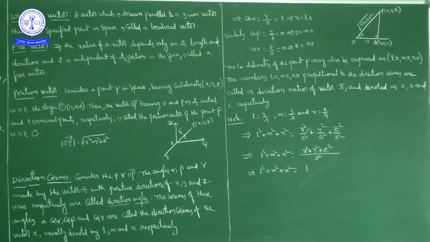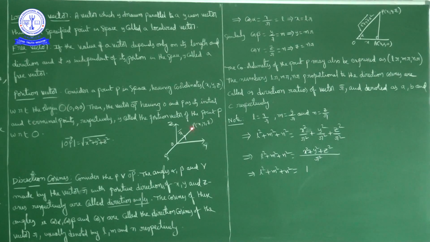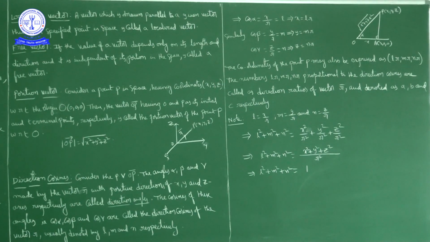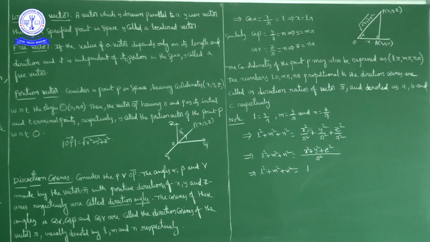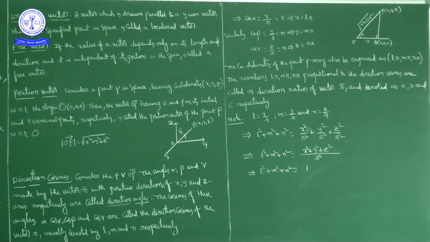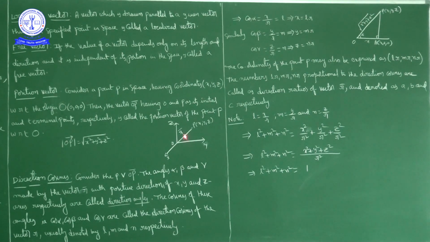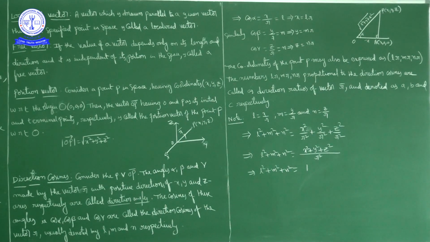Now the position vector OP bar makes some angle with the x axis, some angle with the y axis and some angle with the z axis. Consider the angles alpha, beta, gamma made by the vector OP bar with the positive directions of the x axis, y axis and z axis respectively.